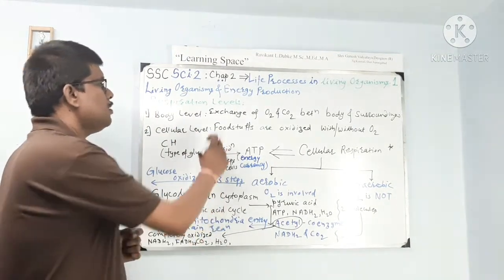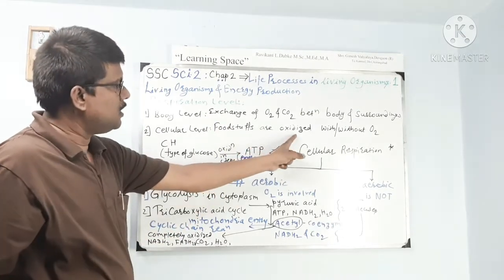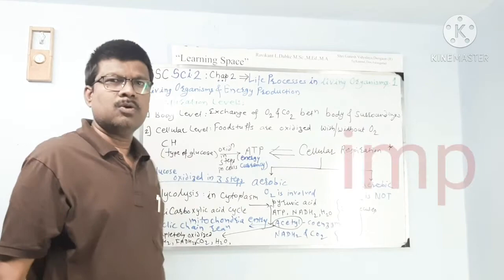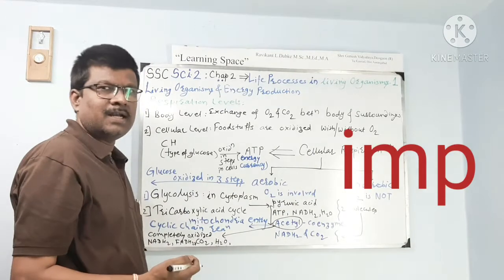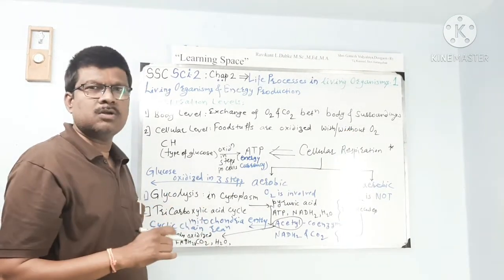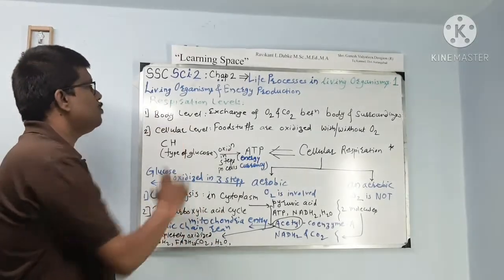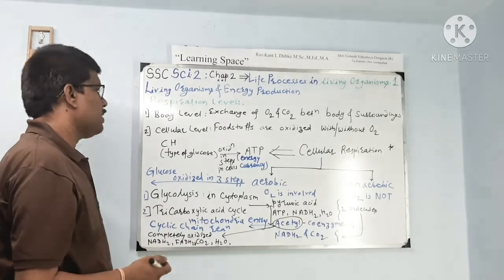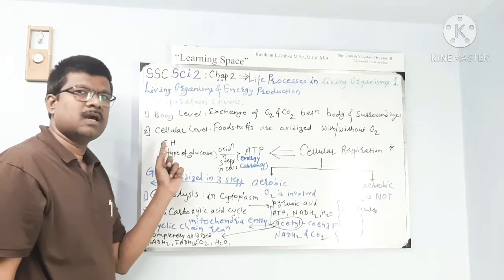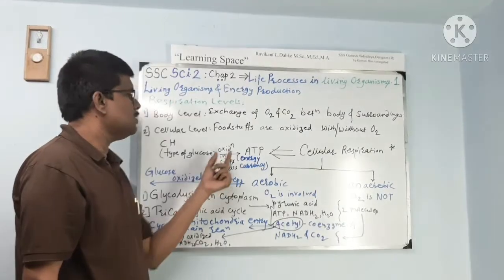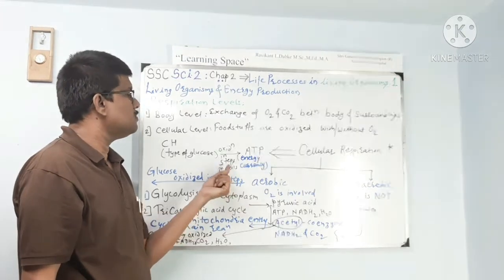What happens here? Foodstuffs that any living organism consumes are oxidized with or without oxygen. Note the point clear that here with or without oxygen, it means that it is not necessary there must be oxygen, or it is also not necessary there must not be oxygen. These were the two steps of respiration. Type of glucose is carbohydrate. CH means carbohydrate. This type of glucose is oxidized in various steps, and this process happens in cells,